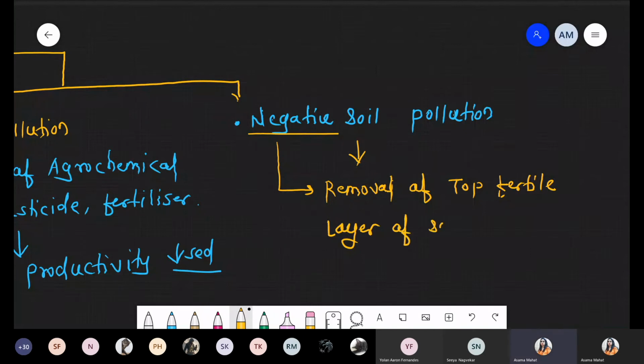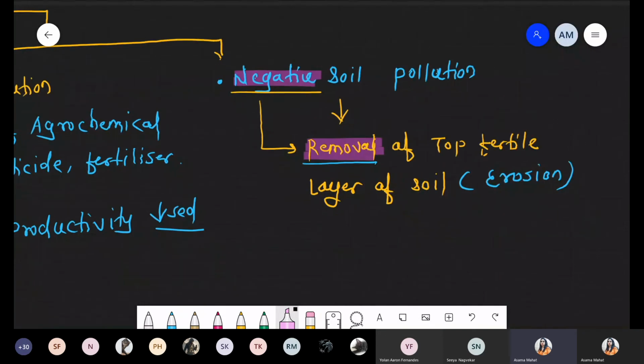Top fertile layer of soil. Right? Simply this process we can say is the soil erosion process, because there is removal happening. So negative word, please highlight this point. Why are we using the negative word? Negative because in this condition there is a removal of the fertile soil layer. Simply we are talking about this soil erosion.